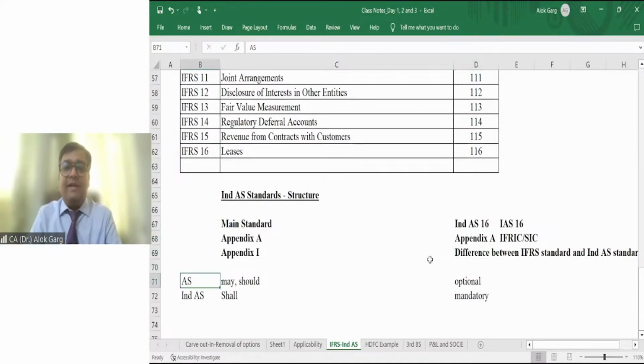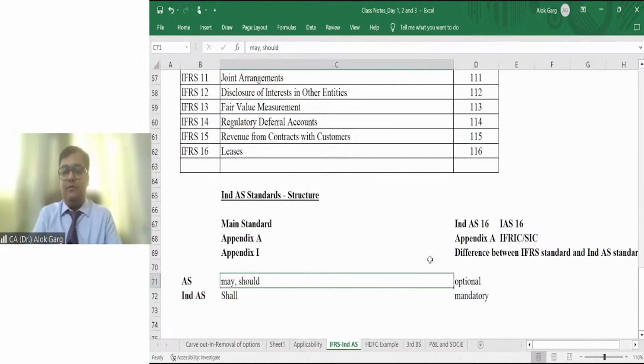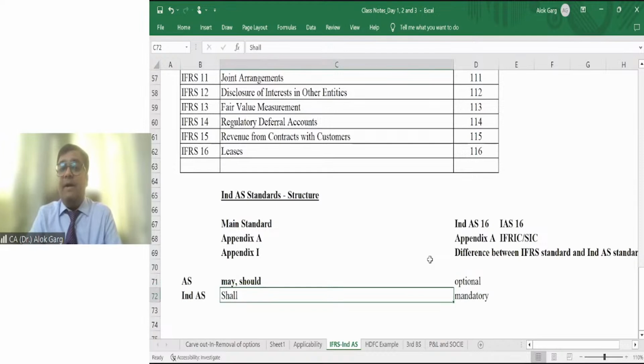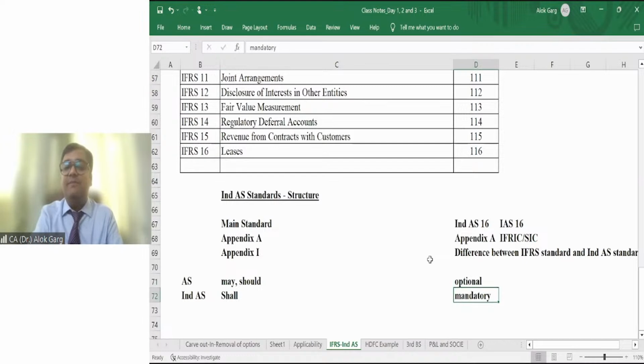Hence, if I talk about the construct of Ind AS and compare it with our old accounting standards, there is one thing I want to tell you. When you read our old accounting standards, at various places the word used is may or should. But in Ind AS, at more than 90% of places, the word used is shall. What is the difference between may, should, and shall? May, should means optional. Shall means mandatory.